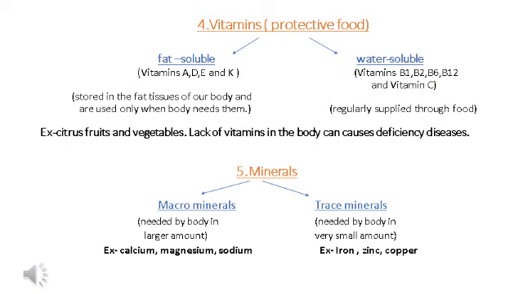Macro minerals are required in large amounts, like calcium, chlorine, magnesium, and trace minerals are needed by the body in very small amounts, for example iron, cobalt, copper, and iodine. The sources of minerals are milk products, green leafy vegetables, meat, fruits, seeds, and pulses. So there are mainly two types of minerals, macro minerals and trace minerals.